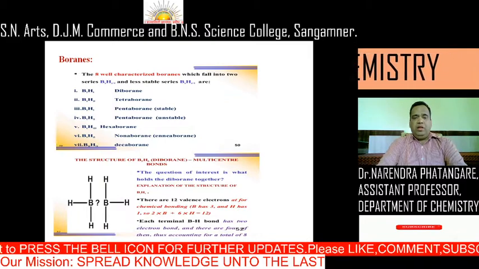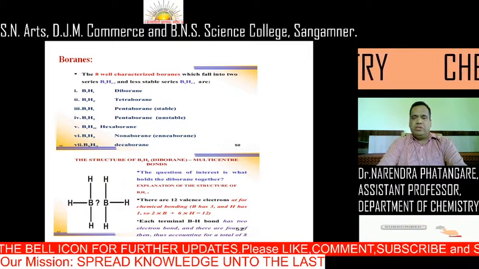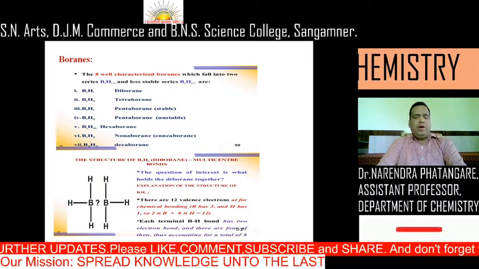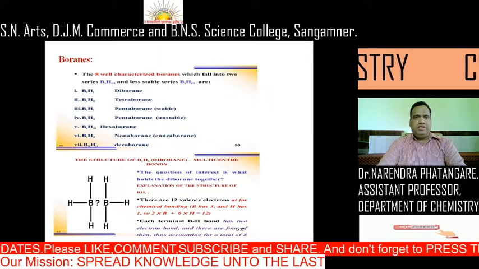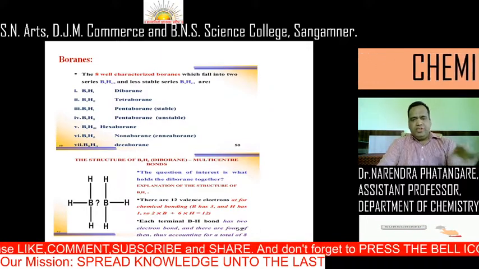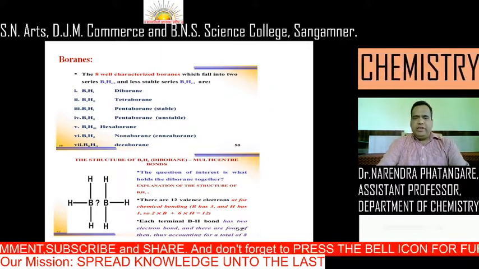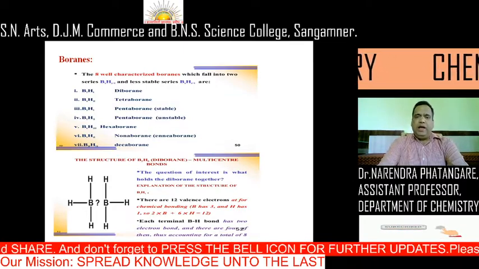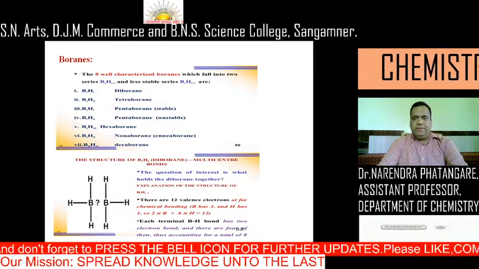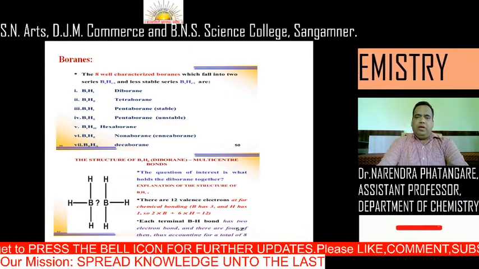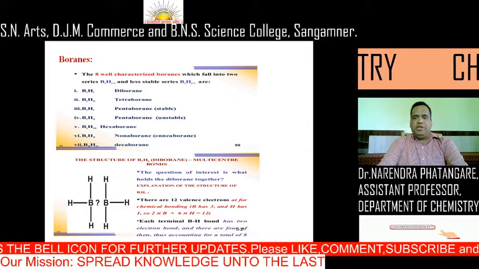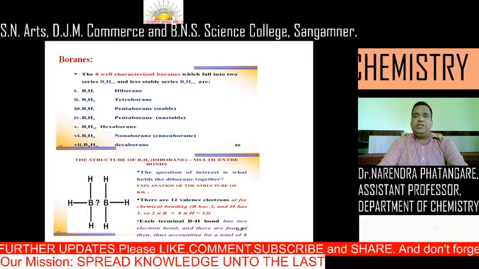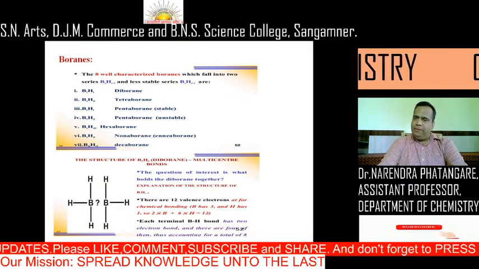There are a total of 12 valence electrons, 6 from the hydrogens and 6 from the borons, because in the outermost orbital 3 electrons are present in one boron. So 2 borons give 6 electrons, as well as 6 electrons from hydrogen. Thus, there are 12 valence electrons present and chemical bonding takes place. Boron has 3 and hydrogen has 1, so 2 into B plus 6 into H, therefore 12 electrons are available for bonding.